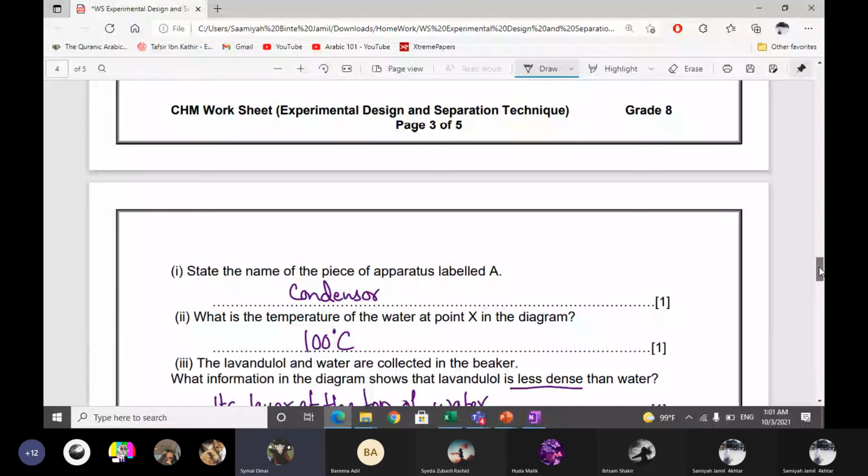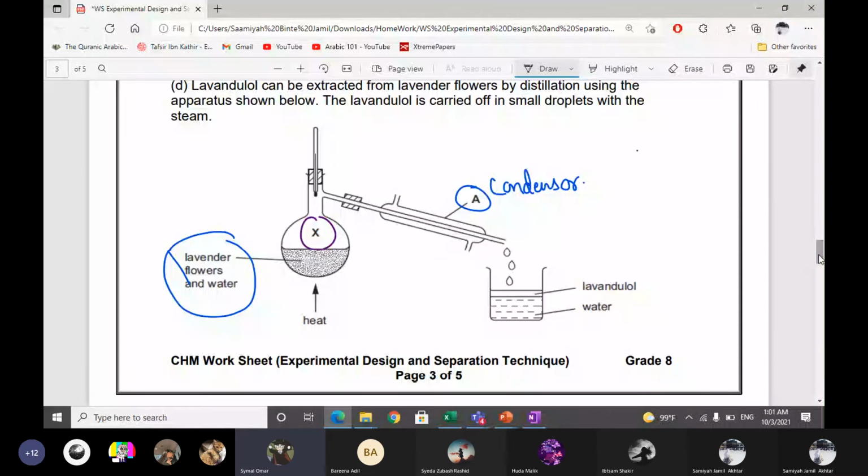But Miss, how is it 100? I get it's the boiling point, but the water hasn't escaped to the gaseous state yet. Like in the round bottom flask, they didn't give any bubbles or anything to show that it's evaporating. No, they did not show it, but it's written that lavendulol is carried off in small droplets with the steam. So it means that water is turning into steam. Okay, got it.